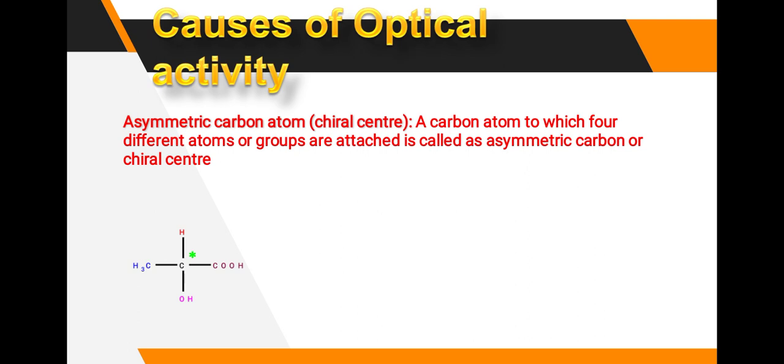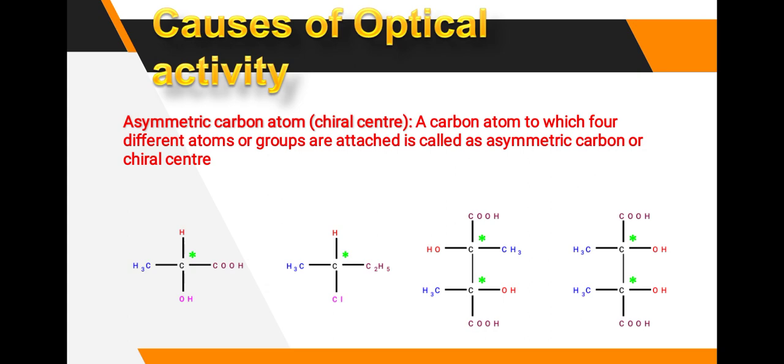These 4 groups are different, so that carbon is called a chiral carbon. See here, again a different example of a chiral center. All the 4 groups are different. Here COOH, OH, CH3 are there, that is also a chiral carbon. Here 2 carbons are chiral ones. Same here, 2 chiral ones.